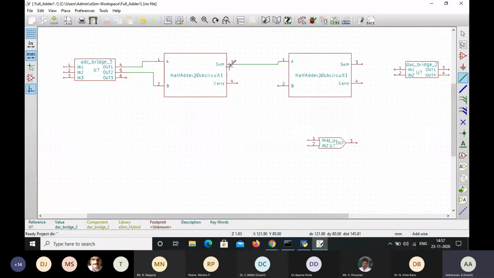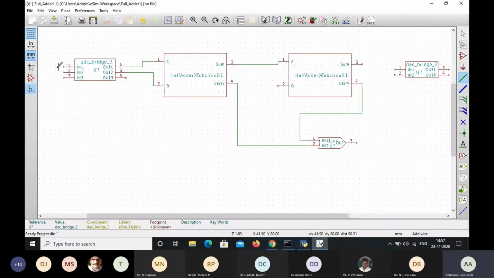Sum. Here the sum of first sub half adder circuit is given to the input of the another half adder circuit, and then this carry C1 is connected to one terminal of this OR gate, and then this C out carry from second half adder gate is set as the input to another terminal, and then third input.